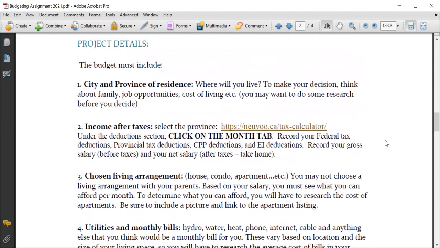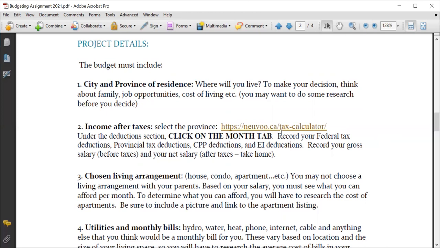So here's the details. Basically, you're going to start a Word document or a Google document, and you're going to number it number one. Number one, you're going to decide where you're going to live, what city and what province. And you could just type a really brief paragraph. So I'm going to show you in a second what I did, but I just typed up a paragraph like, I'm choosing to live in Brantford, Ontario, because it's not that far from Oakville. So if I want to travel to see my family, it's not that long of a drive. But rent is cheaper and property taxes are cheaper and the cost of living is cheaper than the GTA. So a quick, really brief paragraph on where you're going to live.